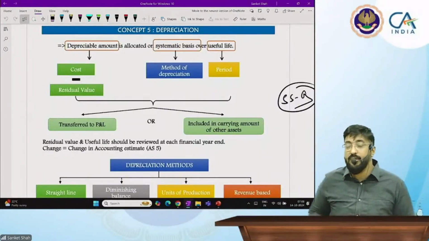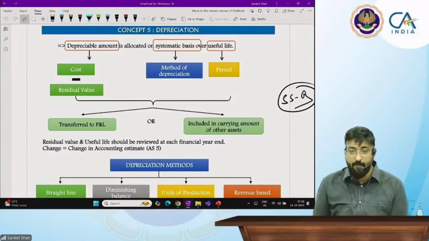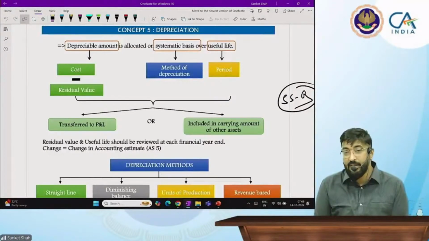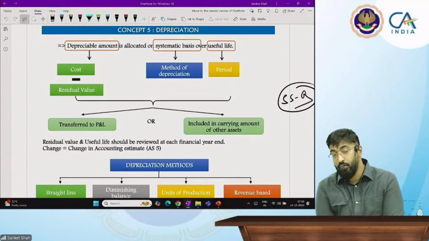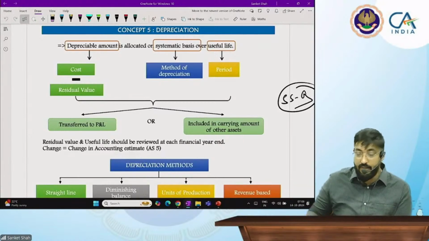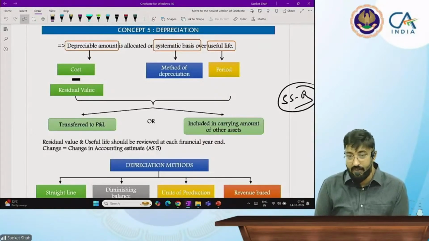Depreciation we are going to see now today, concept number 5. Now actually, I'm going to start with some revisions. So depreciation from today, you have to attend it properly. Revision sessions last 10 minutes. First 5 chapters, I will give you some in advance. This chapter I'm going to take in the revision. So we'll do some quick revisions at the end of the session. Okay, quick revision session.